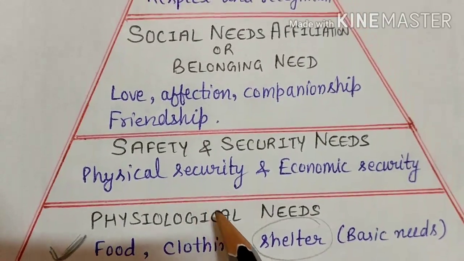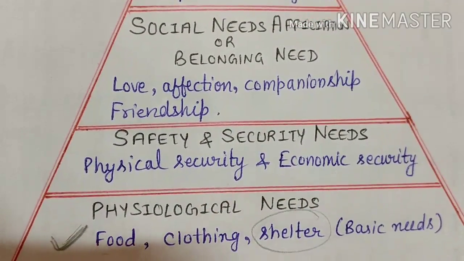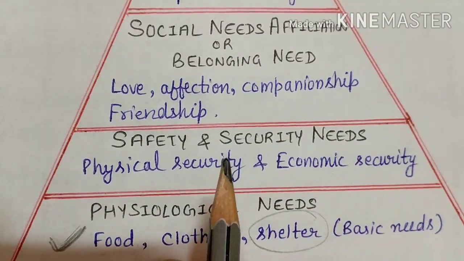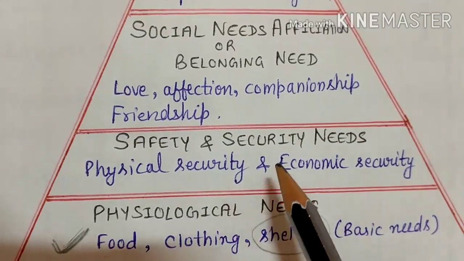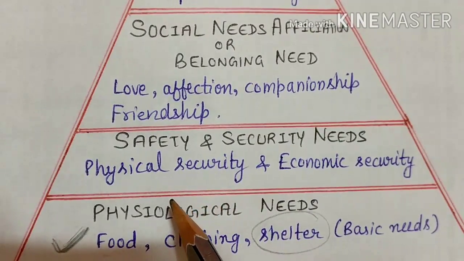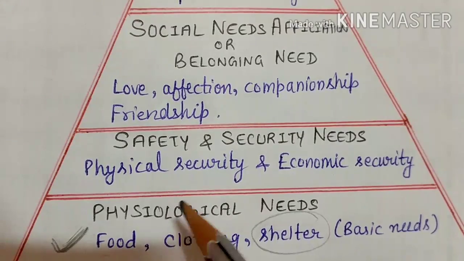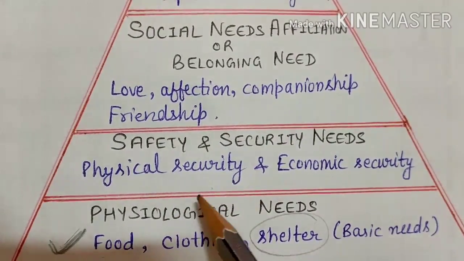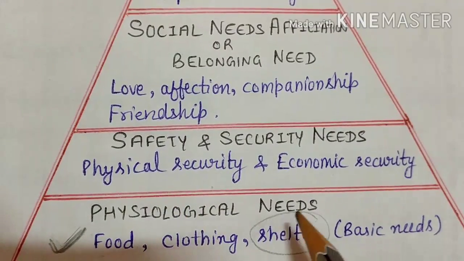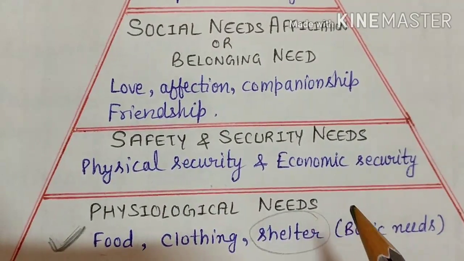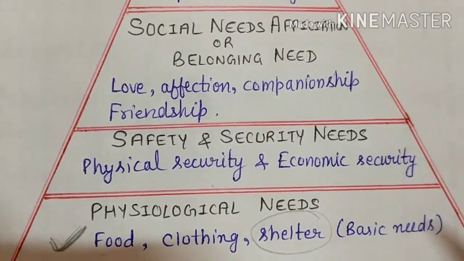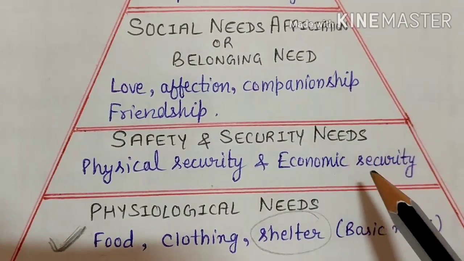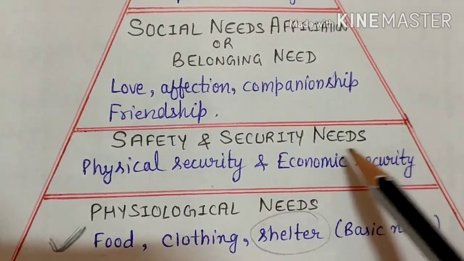Now talk about safety and security needs. It comes second after physiological needs. There are two points: physical and economical security. Physical security means safety from illness, and safety from accident, fire, anything. Economical security means you should have sufficient funds for the future to meet all the physiological needs of the future. That is called economical security needs.